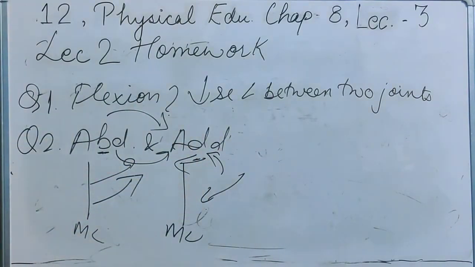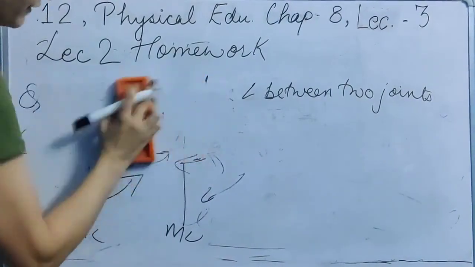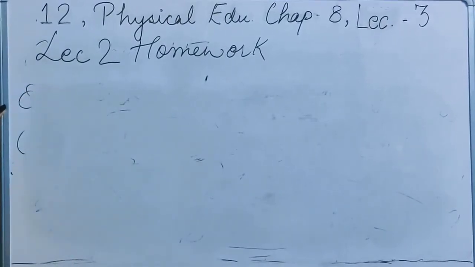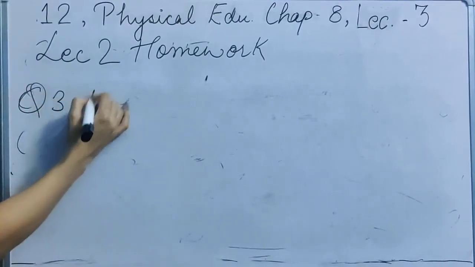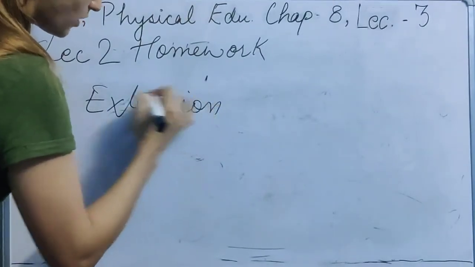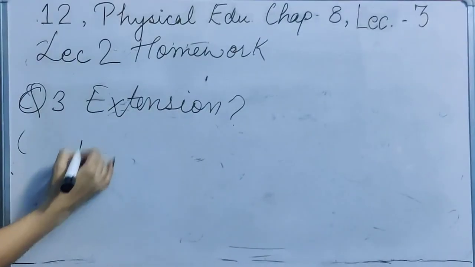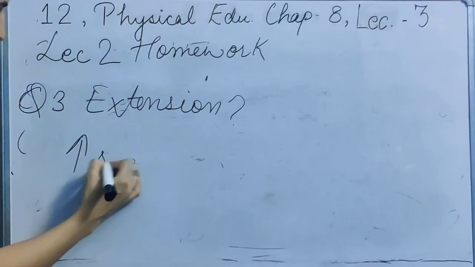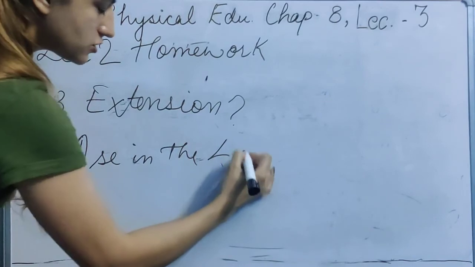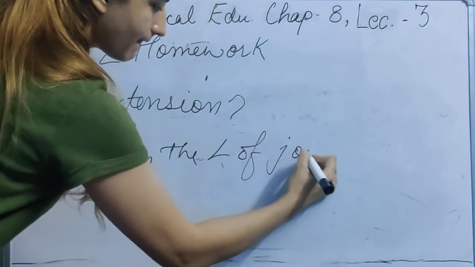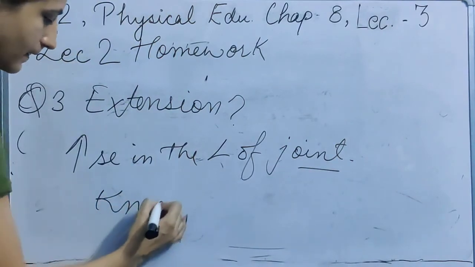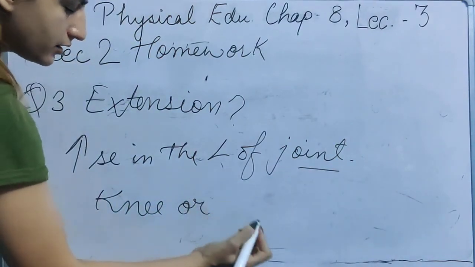The last question was to explain extension. Extension is just the opposite of flexion. So question 3 was extension. What is extension? It is a movement in which there is an increase in the angle of the joint. And again you may give the same example of the knee or your elbow joint.